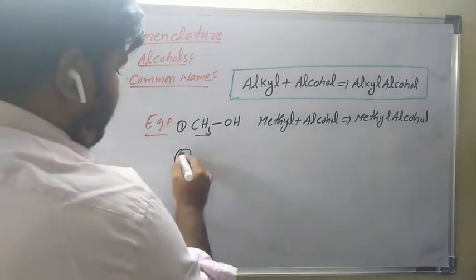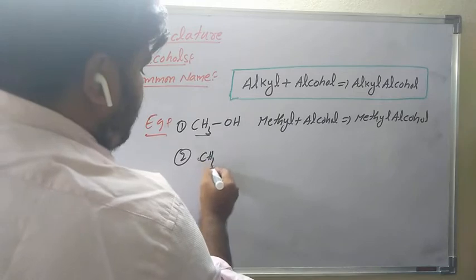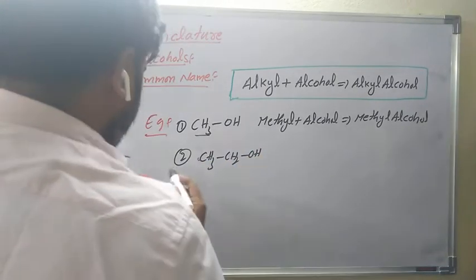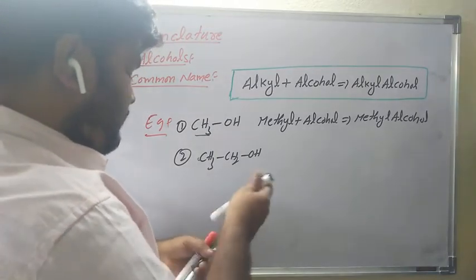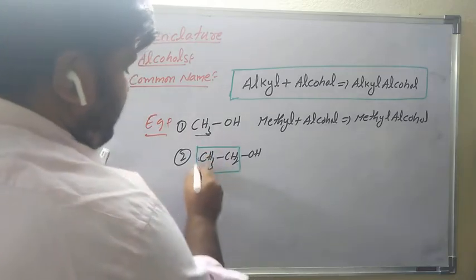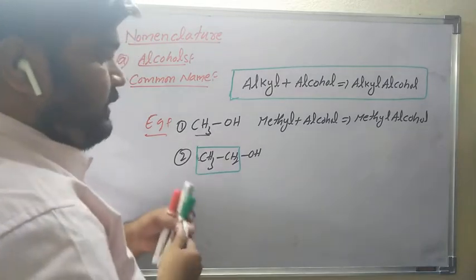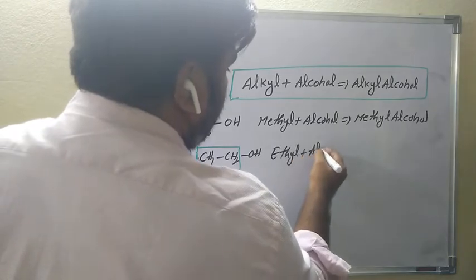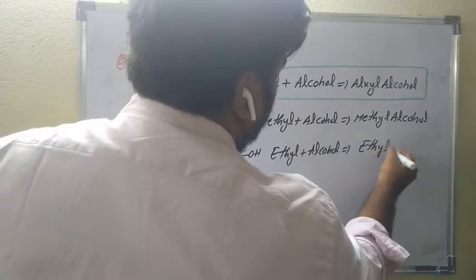For example, take C2H5, or simply you can write CH3CH2OH. This group has 2 carbon atoms, which is ethyl. So ethyl plus alcohol is ethyl alcohol.